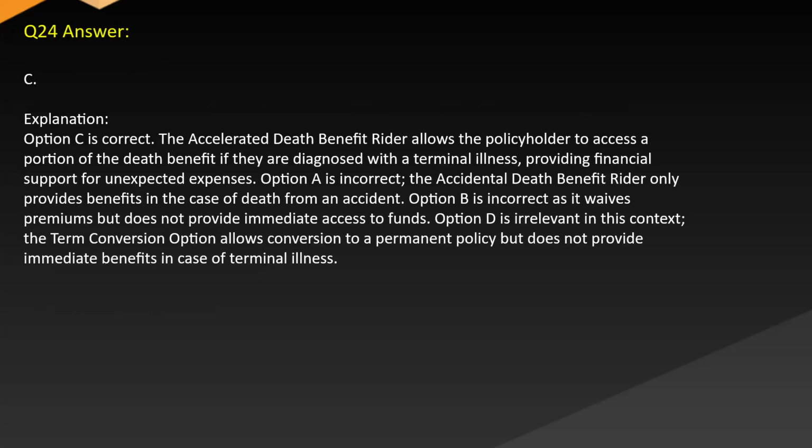Answer C. Explanation. Option C is correct. The accelerated death benefit rider allows the policyholder to access a portion of the death benefit if they are diagnosed with a terminal illness, providing financial support for unexpected expenses. Option A is incorrect. The accidental death benefit rider only provides benefits in the case of death from an accident. Option B is incorrect as it waives premiums but does not provide immediate access to funds. Option D is irrelevant in this context. The term conversion option allows conversion to a permanent policy but does not provide immediate benefits in case of terminal illness.